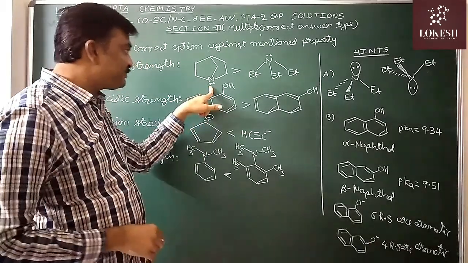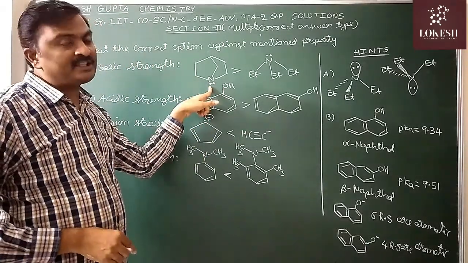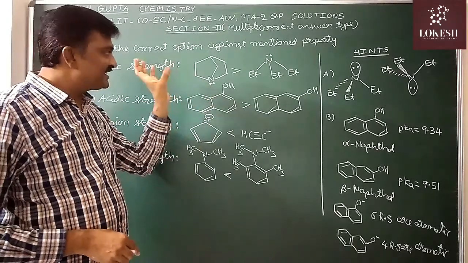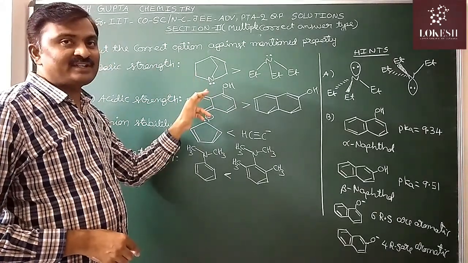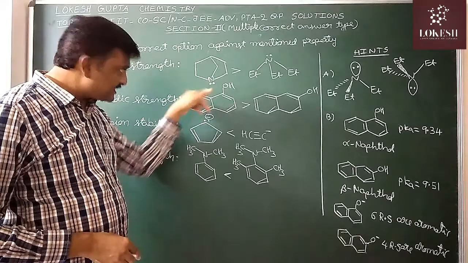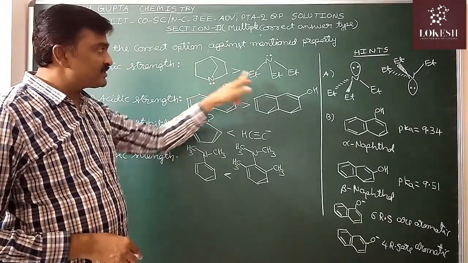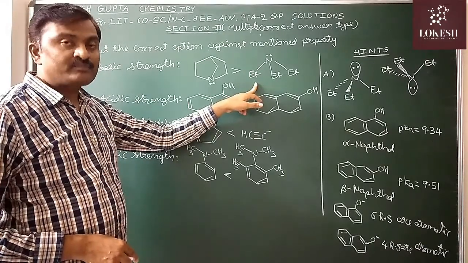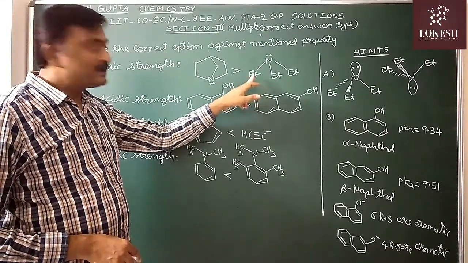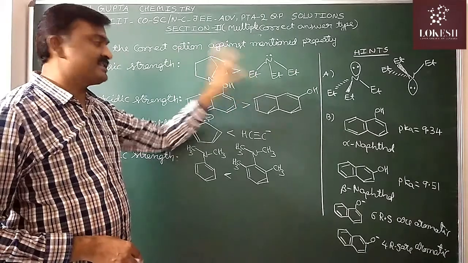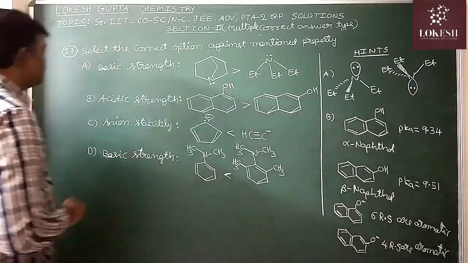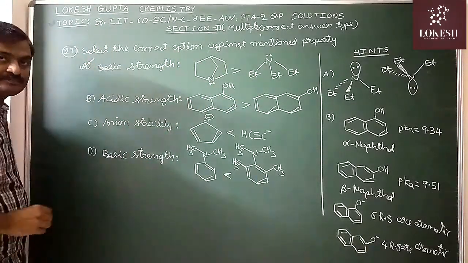But in this bridged bicyclic compound, pyramidal inversion is not possible. It is rigid. So that's why here the lone pair will always be present on this side. In this one pyramidal inversion is not possible. In this acyclic compound, pyramidal inversion is possible. Because of the pyramidal inversion, it is slightly less basic. So it is a correct statement only.